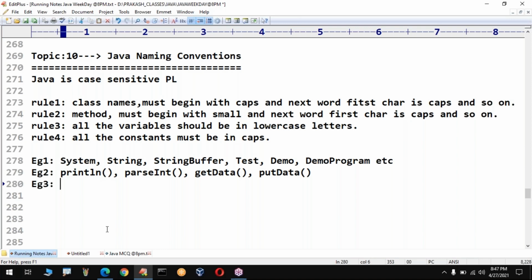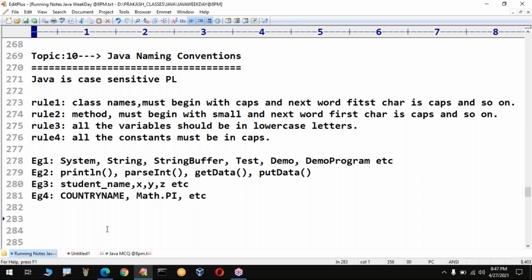Example number 3, all the variables. Assume I want to take the name of the student. Sir, student_name. I want to take some three numbers, x, y, z. That's all. These are nothing but variable names. Sir, what about constants? Sir, I want to define one constant saying country name. So how do we have to take it? Sir, COUNTRY_NAME is equal to, that's all. Sir, I want to take the pi value. In math, there is one constant with the name PI. Like this we can use.